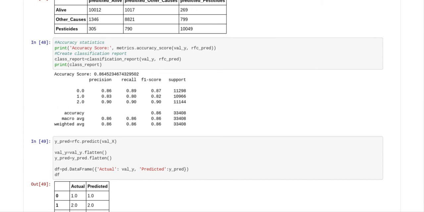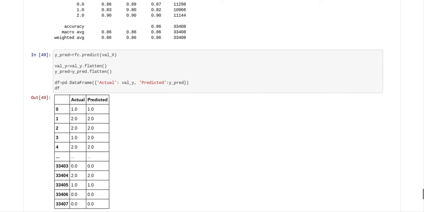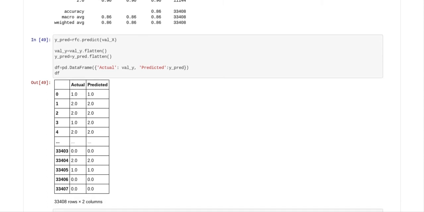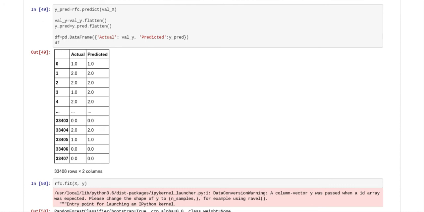And then we set up an accuracy score. The accuracy score is 86%, and we print off a classification report if you want to read that. The next thing we do is we predict on val X, and we have to flatten val Y and Y pred. We put that into a data frame, and so you can see the predicted values and the actual values. So you can see over here we predicted a 2, but it was actually a 1. And that's it.